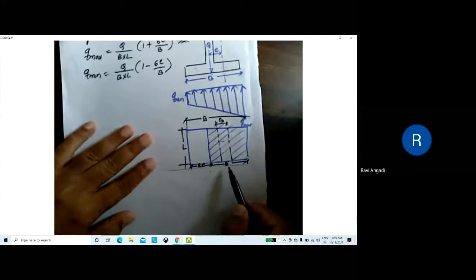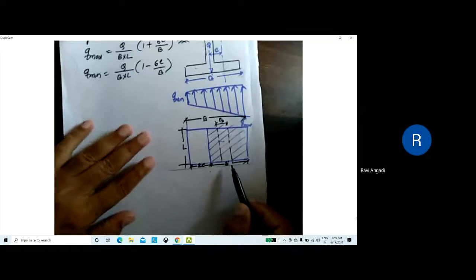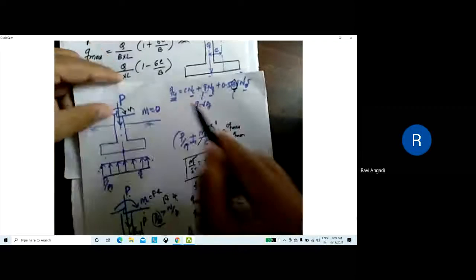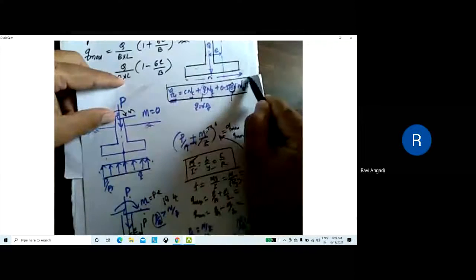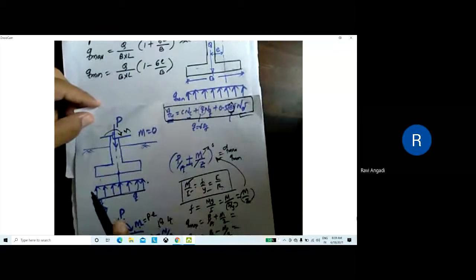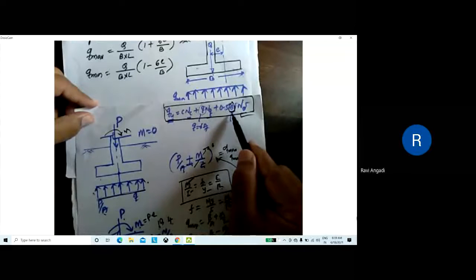Why I'm taking this is because now I have to modify the equation later. This equation. You have to modify this one now. Because if the load is concentric, there is no problem. You can use this B directly. But if the load is not concentric, it is acting eccentrically, the B has to be changed, yes or no? Yes, sir. B is replaced with B dash. Now I need to calculate what that B dash is. Now you understood? Yes, sir.